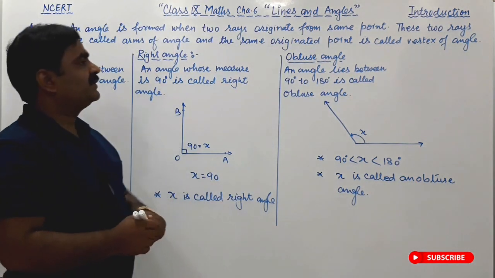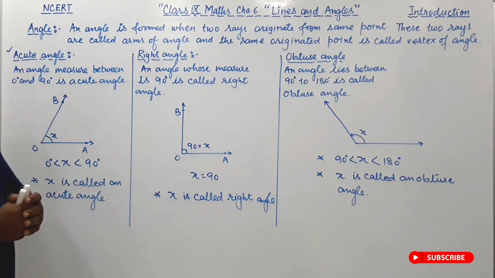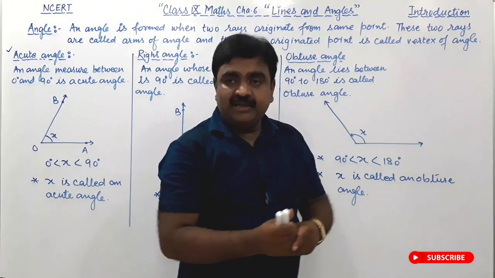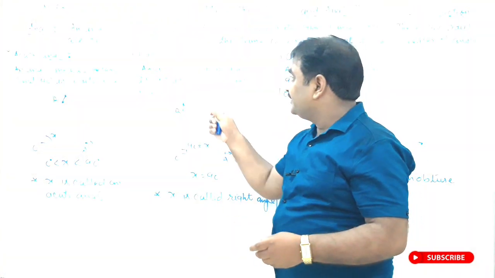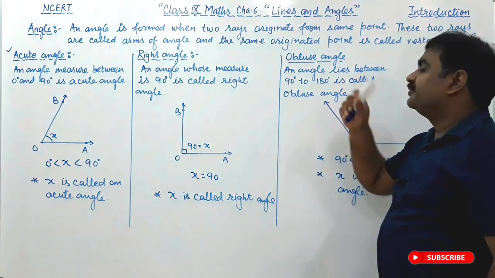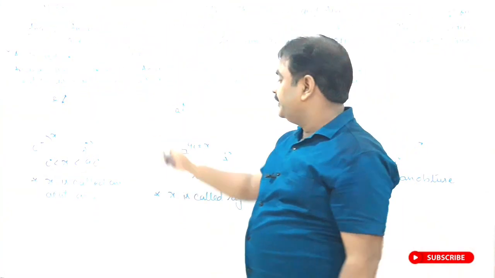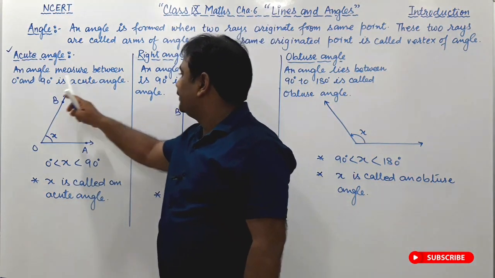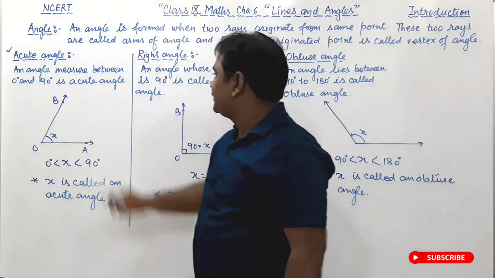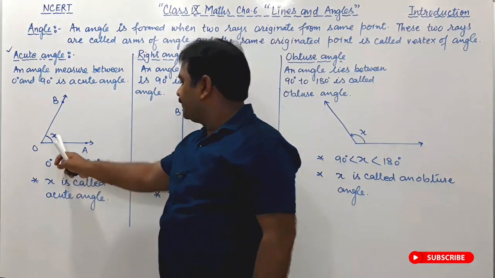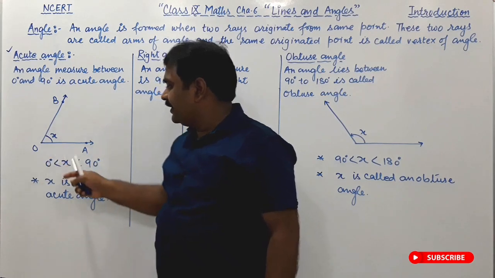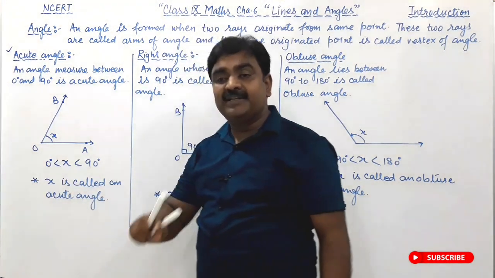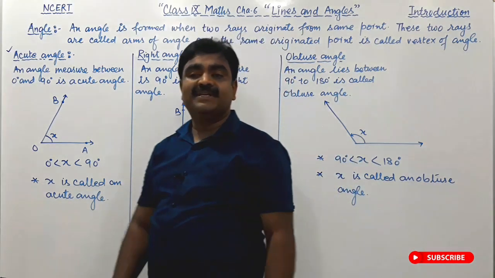So dear friends, I think you are all well aware of these angles: acute angle, right angle and obtuse angle. An acute angle measures between 0 degree to 90 degree, greater than 0 but less than 90.